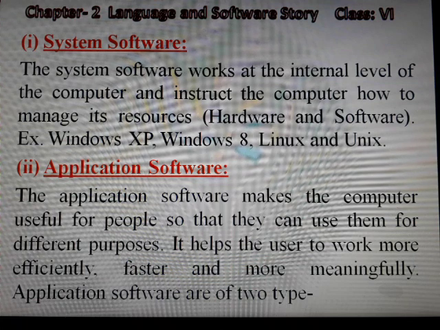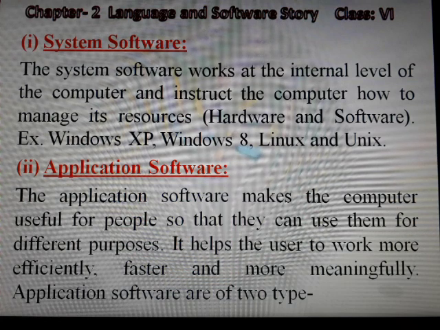Means application software is a software which makes the computer very useful for the user and also can use them for different purposes. With the help of application software, user can work more efficiently, faster and more meaningfully.